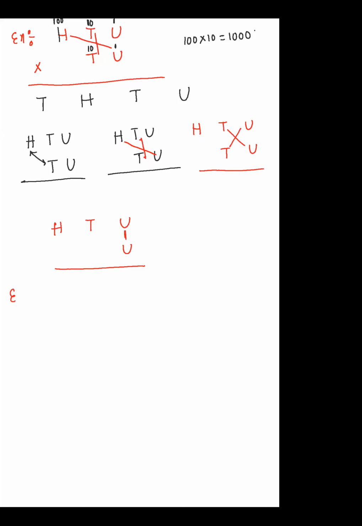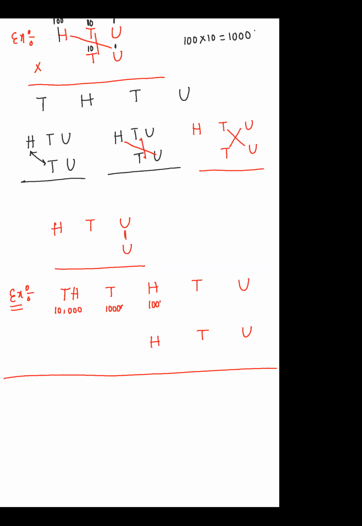So let us take another combination also. Suppose I am taking a combination like this: for the 10,000, and after 10,000, 100, tens and units. I'm taking 100, tens and units. This is a 10,000, and this is a 1,000, this is a 100, this is a 10, and this is the ones.